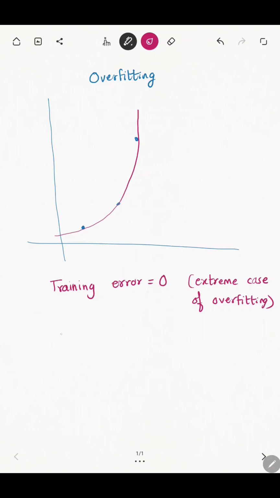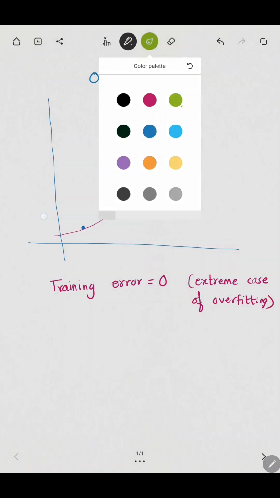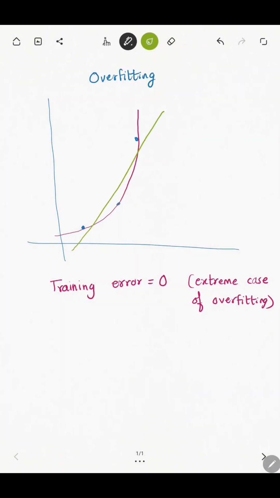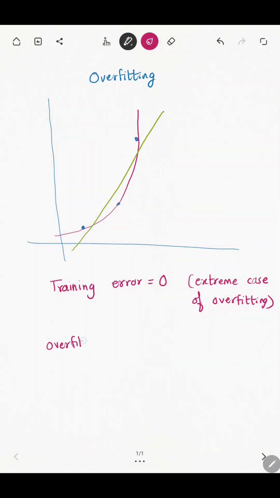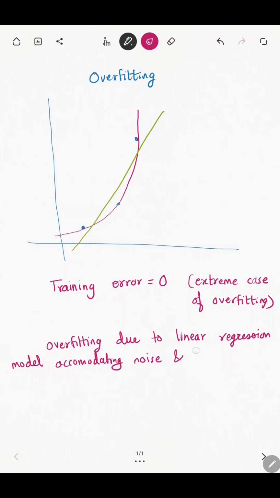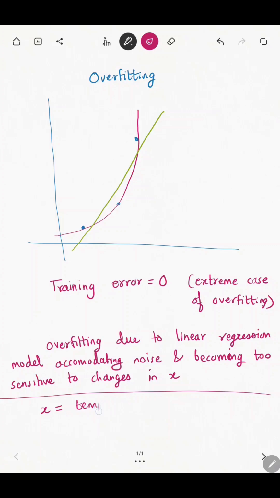Now, let's say I fit a linear regression model to the same data. Is this overfitting? Yes, it can be overfitting. Basically, overfitting, due to a linear regression model or any ML model for that matter, accommodates noise and therefore becomes too sensitive to small changes in X. Even small changes in X can cause large changes in Y.